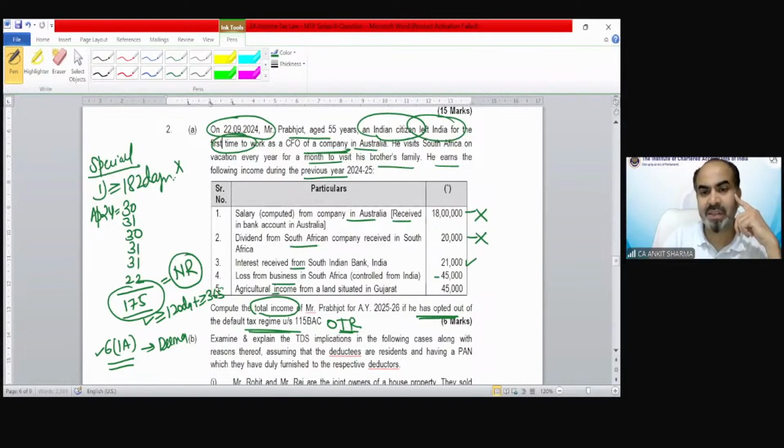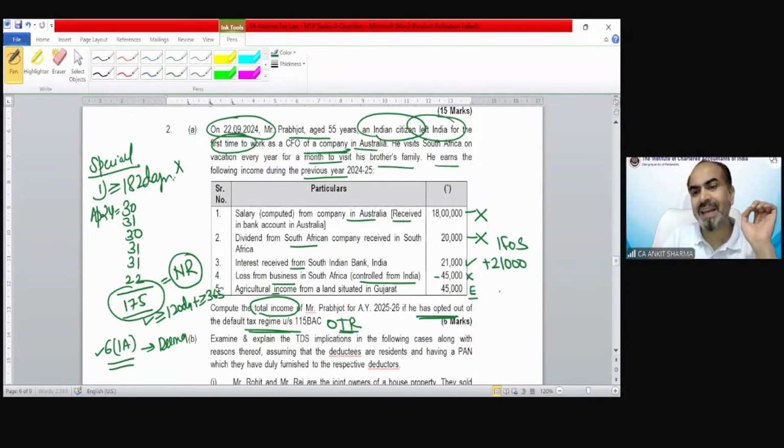So in this case, interest received from South Indian Bank in India is an income which needs to be included under income from other sources. Loss from South Africa controlled from India does not arise in India and is not received in India, only controlled from India. This is not a loss which we can include in the hands of a non-resident. So we have to skip it.